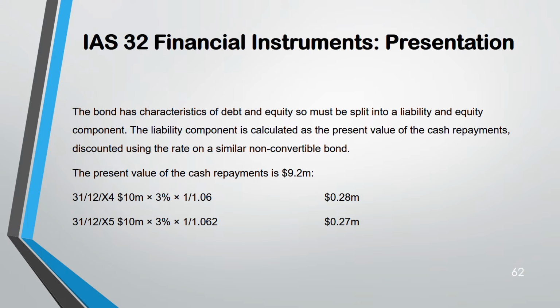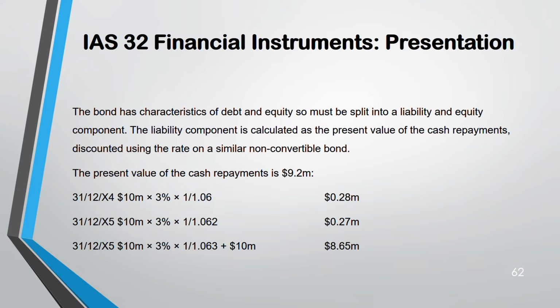Same 10% into 3, but 1 divided by 1.06 to the power 2. It's not 2, it looks like 2. There's a printing mistake. It is 1.06 to the power 2, not 1.062. So 0.27. Third year also is the same, 3% into 1 divided by 1.06 to the power 3. So for all the 3 years, you have to find the interest.